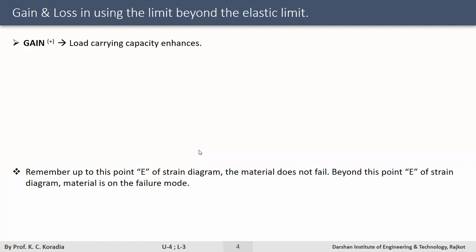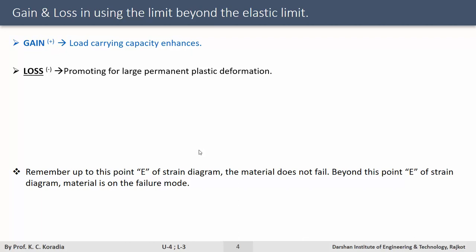So the gain that you get here in the load carrying capacity is the increase from level B to level E. That is the gain you get. So load carrying capacity is, I should say, enhanced. What is the loss you get?